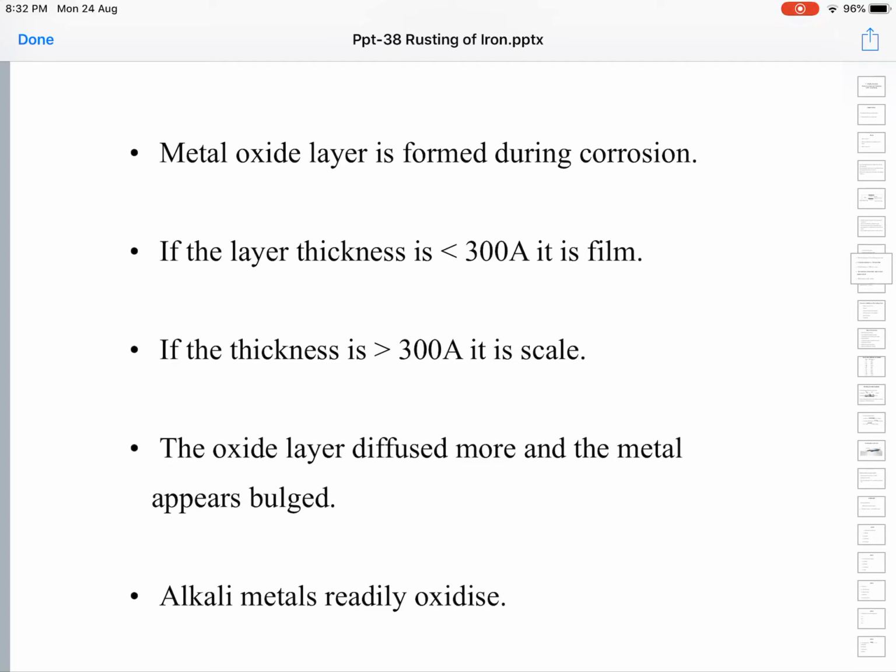Sodium is an alkali metal, a highly reactive metal. That is why, if it is exposed to oxygen, it burns in the air because of oxidation. So it is stored in an inert solvent like kerosene. Usually sodium metal is preserved in kerosene so that it will not come into contact with the air and undergo corrosion.